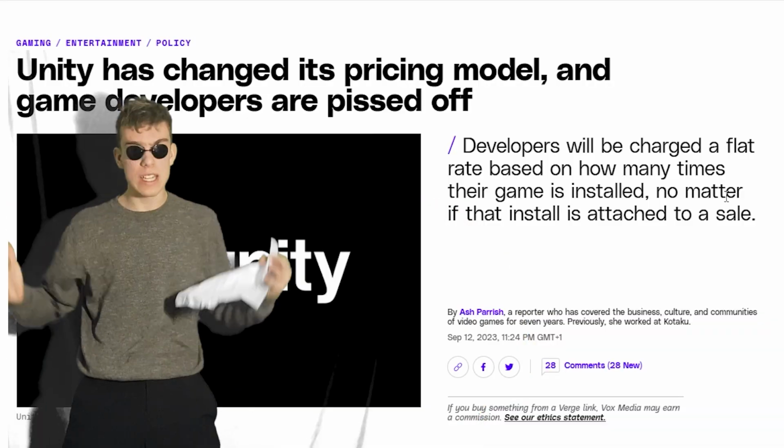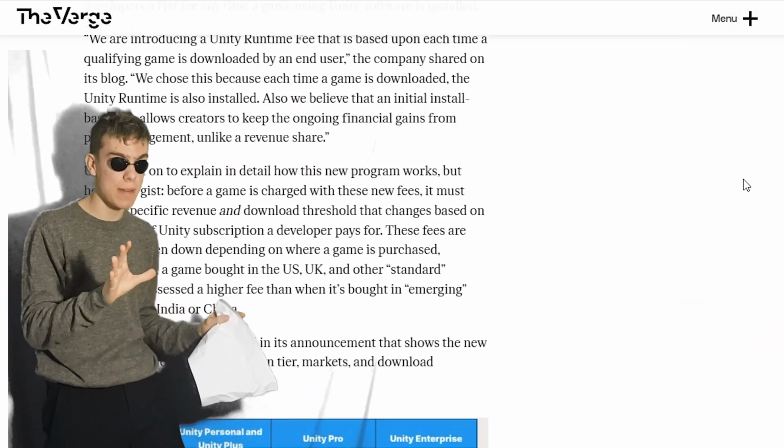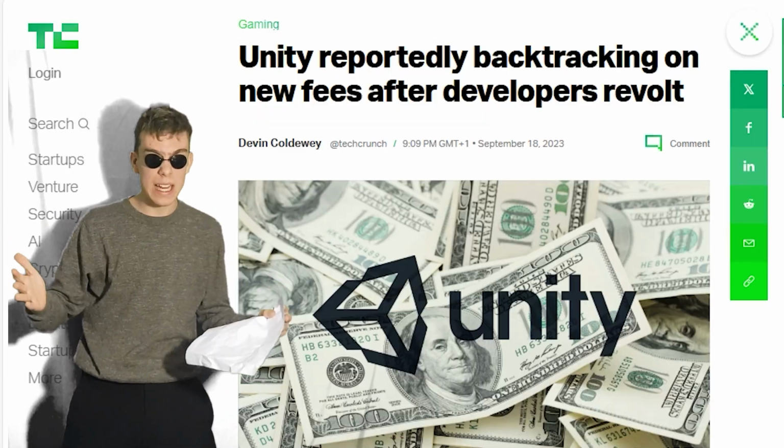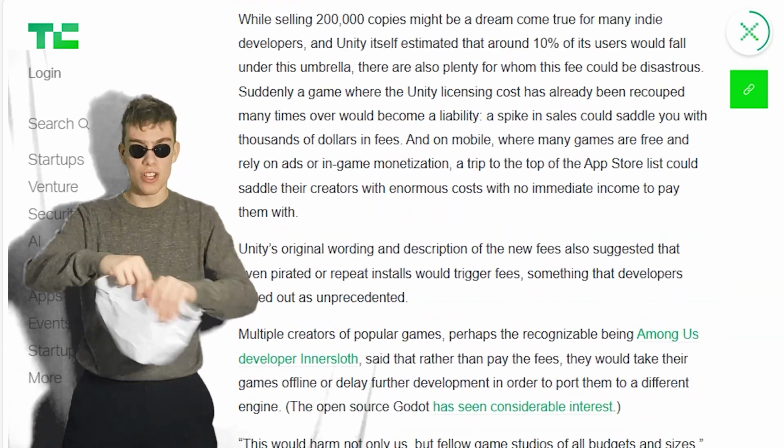Oh wait, sorry. I forgot that the CEO dropped a big atomic bomb on the entire software, charging developers left, right and centre. I know I'm not going to get that many downloads, but you know what I mean. They've retracted it now because of all the backlash, but come on, they're sneaky bastards. We can't trust them. So, we're going to chuck Unity in the bin and find another game engine.